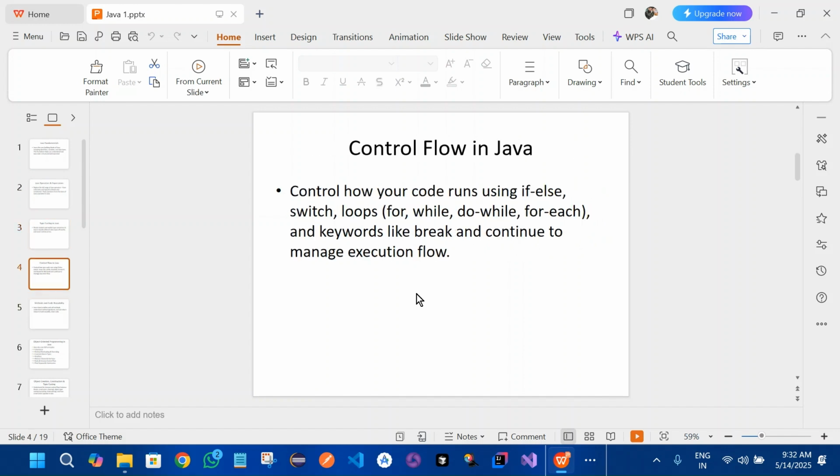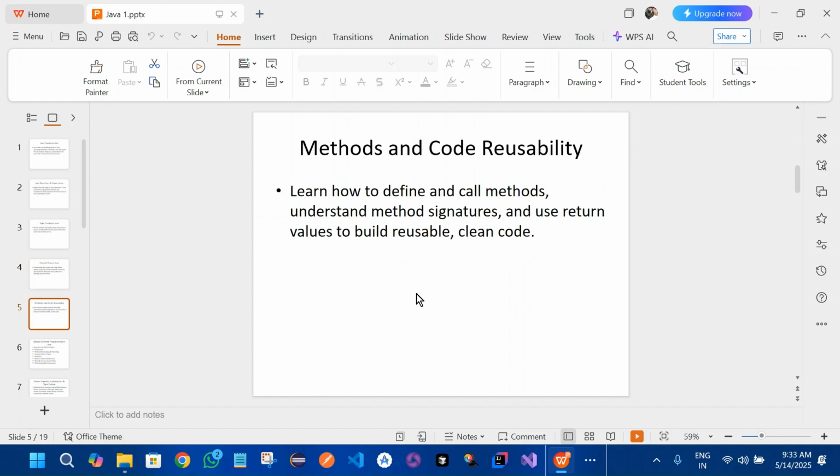Coming to the next, we'll be seeing control flow, like if else, switch, and loops. Loops we have like for, for each, while, do while, right? And break and continue. Those come under flow as well.